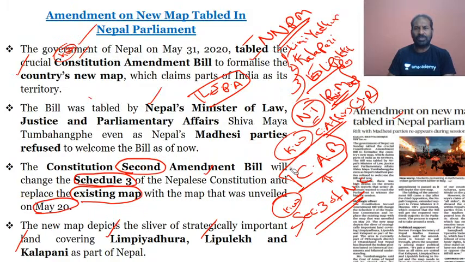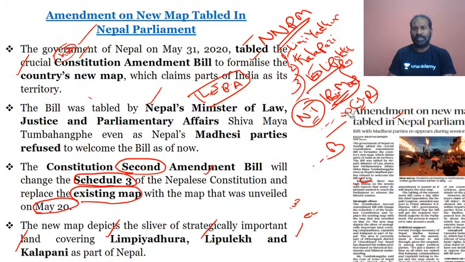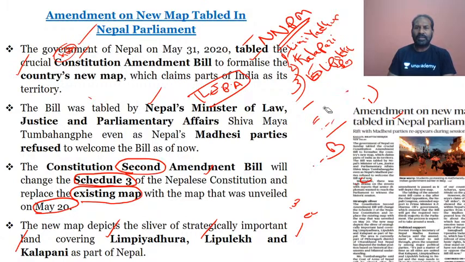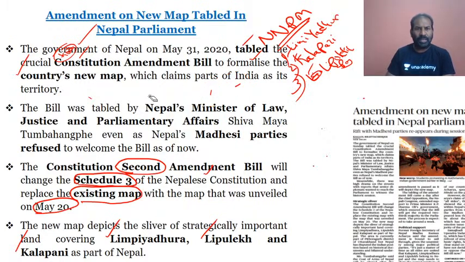There is a possibility that a question could be framed on current affairs: which among the following statements are incorrect? Which is the Constitution Amendment Act that has been tabled? It is the second constitutional amendment bill, and it will amend Schedule 3 of the Nepal constitution.